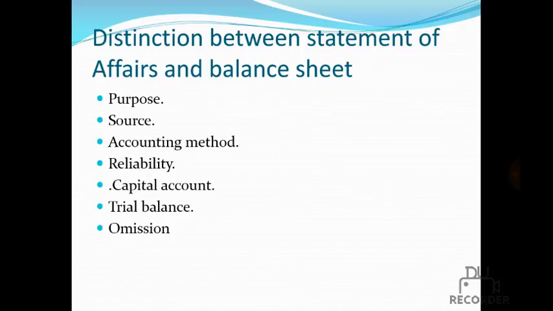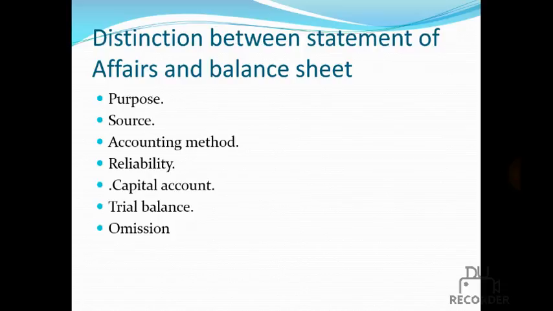Trial balance is not prepared in the statement of affairs method. Trial balance is prepared before the balance sheet. In a single entry system, we don't prepare a trial balance, because we don't have particular mention of all the real accounts. It doesn't show the arithmetical accuracy of the business. But in the balance sheet, we prepare the trial balance before the balance sheet.